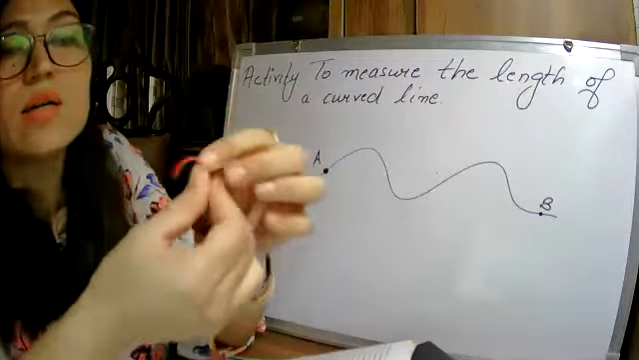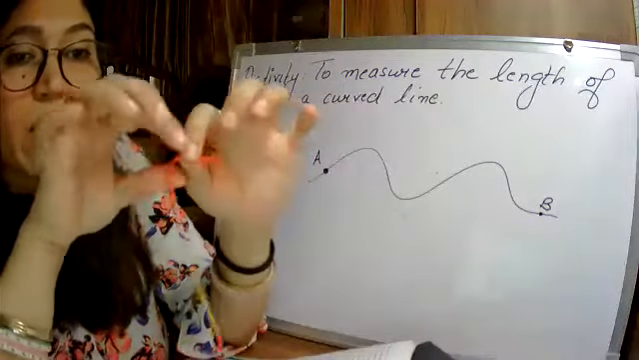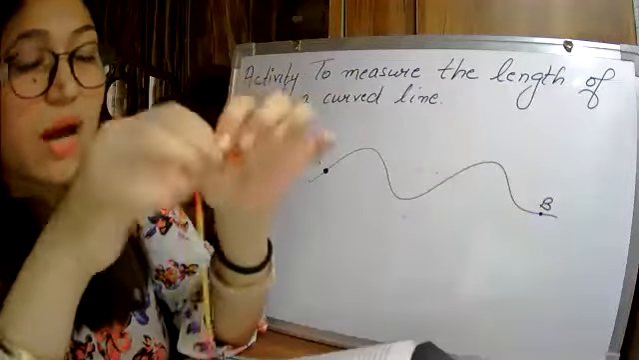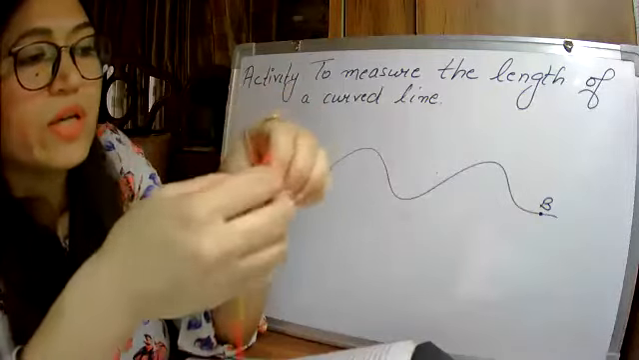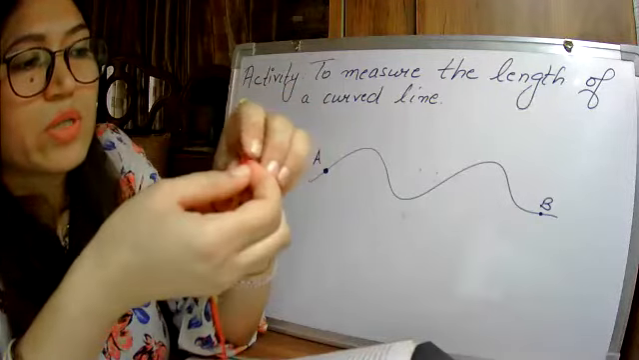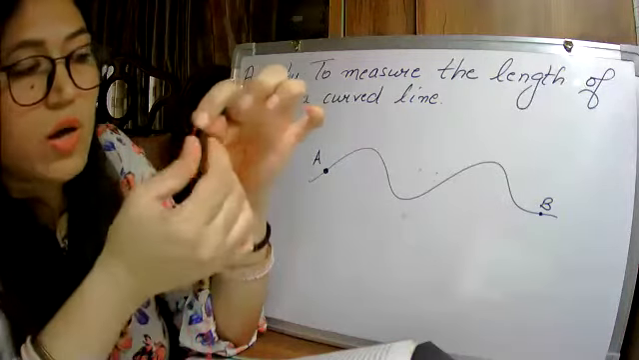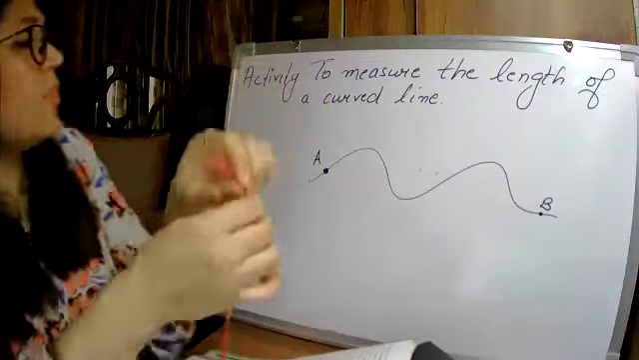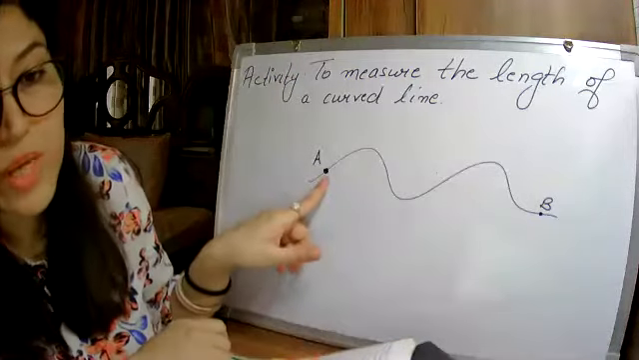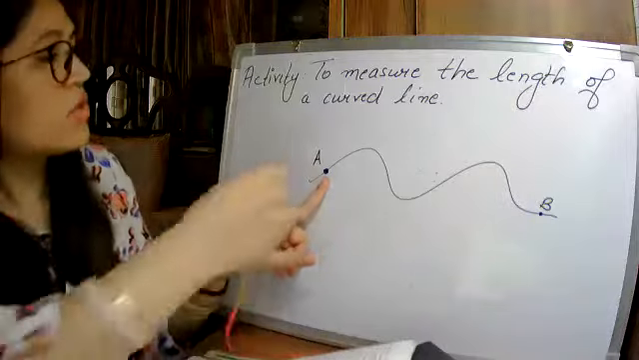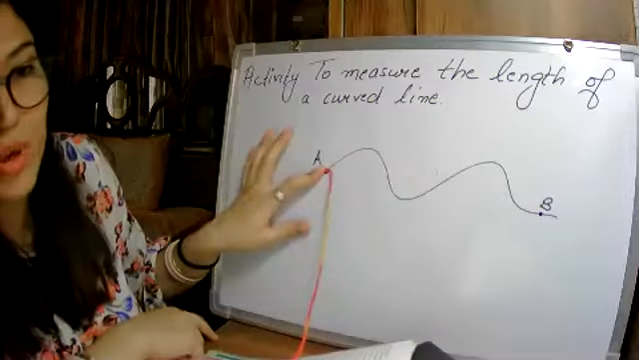First, I have just put one knot at one end of the thread. Okay, I have tied a knot at one end. What is a knot? You know, we call it gaanth in Hindi. So I have made a knot at one end of the thread. So that will be my starting point. I will put this starting point where I want to start measuring the length, that is A. So I will put it at point A. So this knot will come at point A.